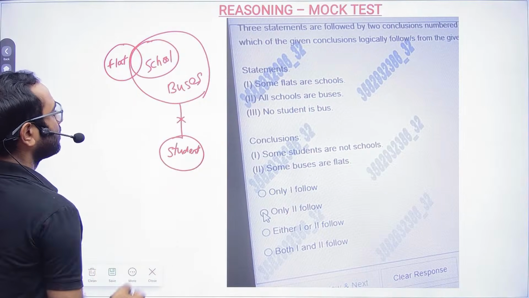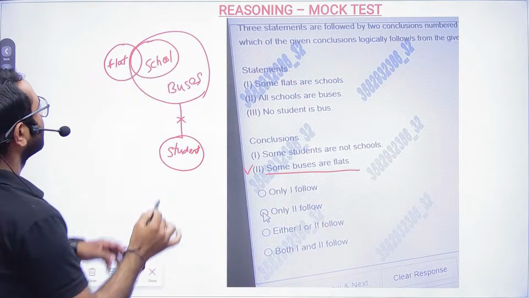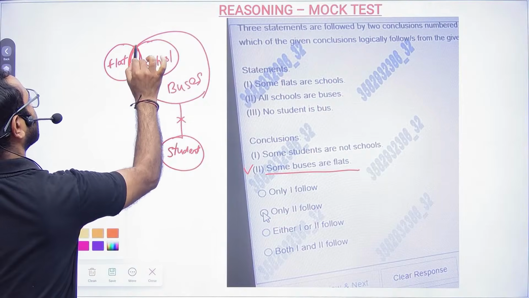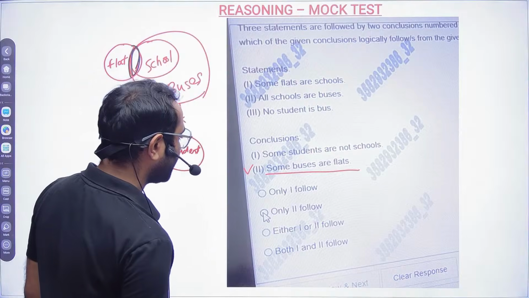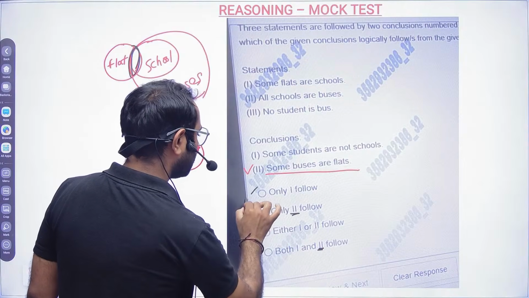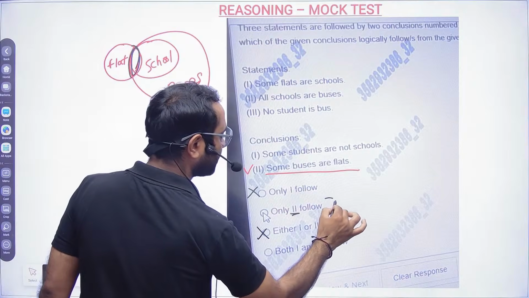Now let us see the second conclusion. It is very easy. Some buses are flats. So this bus and flats are crossing each other, it's a common area. So the second one definitely follows. So this option is gone, and now we have this or this.